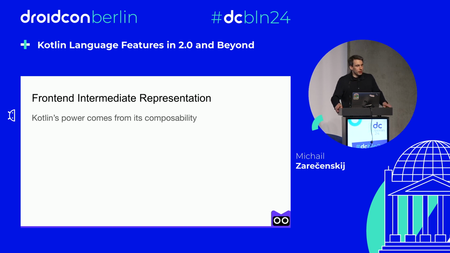So, front-end intermediate representation. One of the good things about Kotlin, and actually indeed any other powerful language, is their ability to compose different language constructs together. For example, Kotlin has many operators designed to work together, although the compiler implementation might not always align with your expectations.